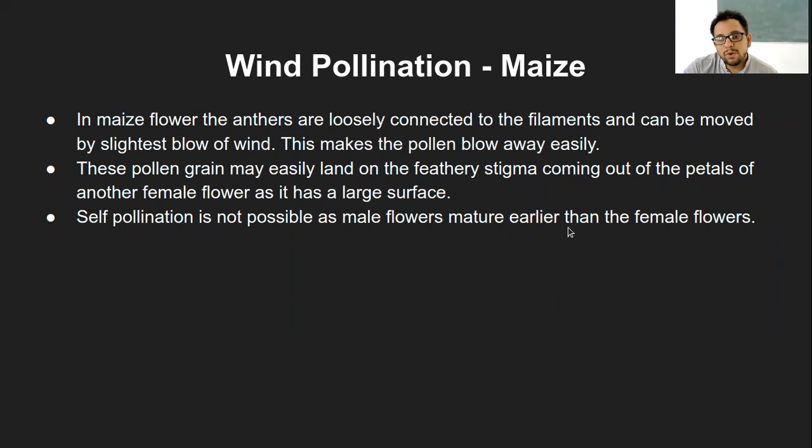Protandry or protogyny, which is the situation when the male flowers mature earlier. Protandry, right? It's a very simple one. Androecium, that is proandroecium, that is the earlier maturation of the male gametes or male flower. That is what protandry is, and that is what happens in maize.